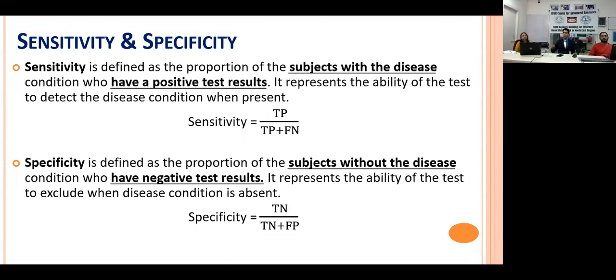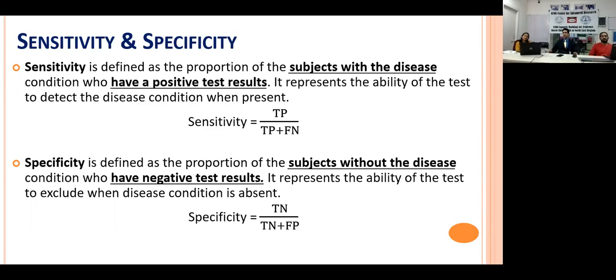So let me keep this caveat on the back burner and we'll discuss this a little bit later. Similarly, specificity is the test coming out negative for all those who are non-diseased. So the test is negative for those who are healthy, and the sensitivity is the test is positive for those who are unhealthy or diseased, right? So that is basically what sensitivity and specificity are.